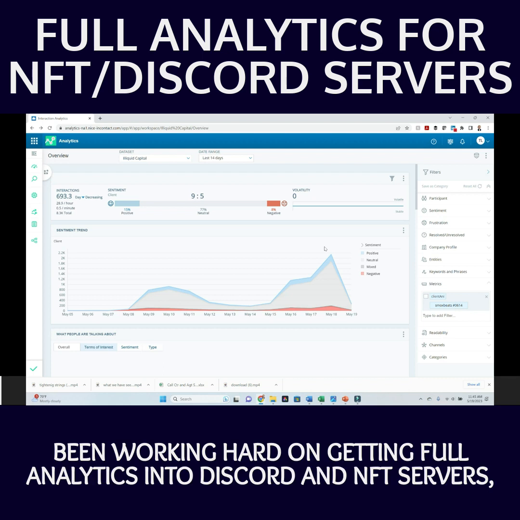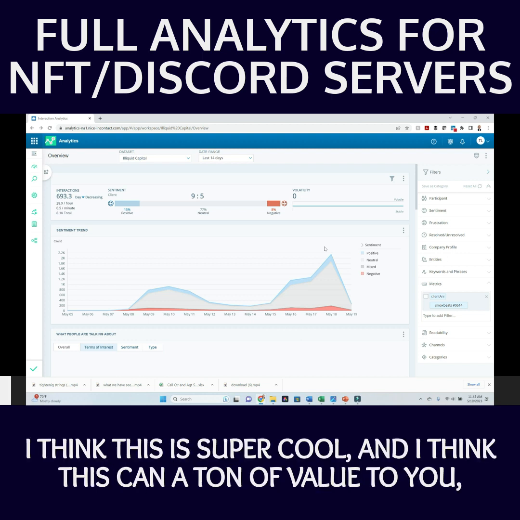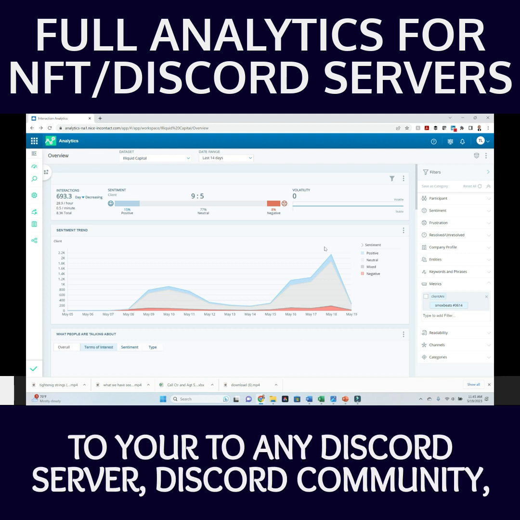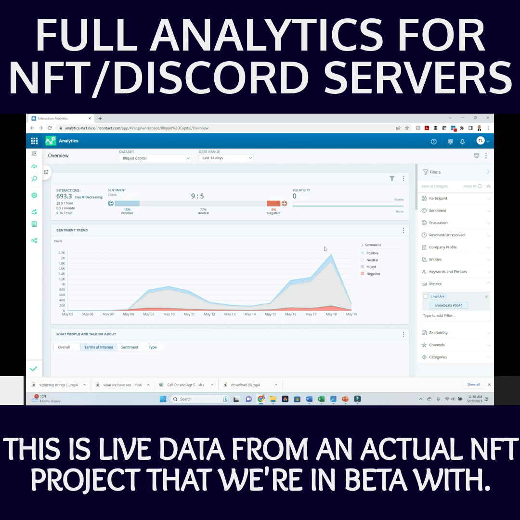We've been working hard on getting full analytics into Discord and NFT servers, and we finally figured it out. I want to show you all the work that we've done. I think this is super cool, and I think this can add a ton of value to any Discord server, Discord community, NFT project, or Web3 project that is on Discord. This is live data from an actual NFT project that we're betaing with.